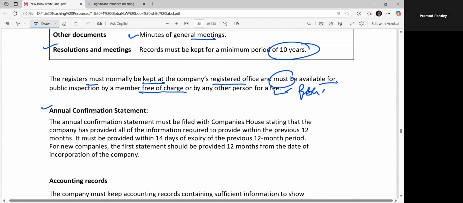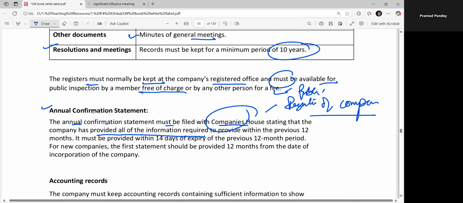Annual confirmation statement. The annual confirmation statement must be filed with Companies House or the registrar of companies, right? Basically, these are the two bodies who look after companies' maintenance, stating that the company has provided all of the information required within the previous 12 months, and it must be provided within 12 months of expiry of the previous 12 months, right? After 12 months, you have a 14-day period in which you have to submit all this. For new companies, the first statement should be provided 12 months from the date of incorporation of the company.